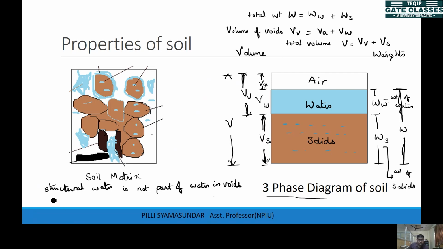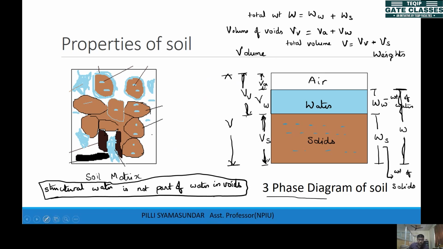We consider this as solids only. This water is included in the solids itself. It is not included in this water. This water consists of only gravitational water, capillary water, and adsorbed water.